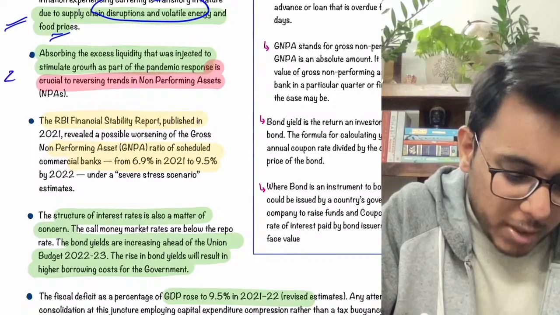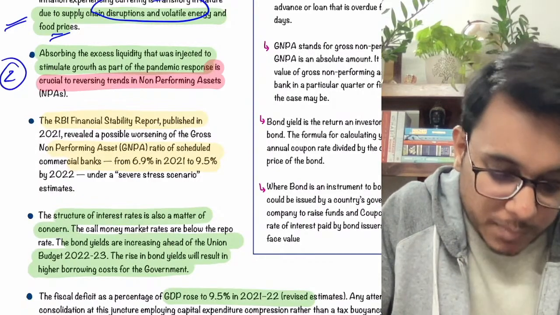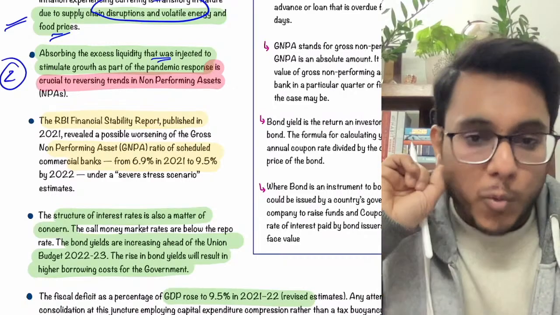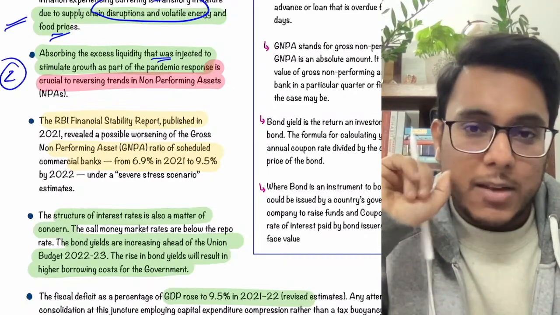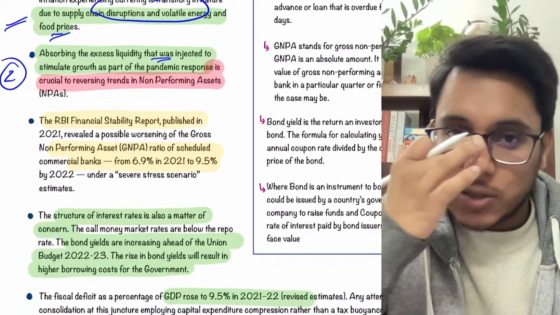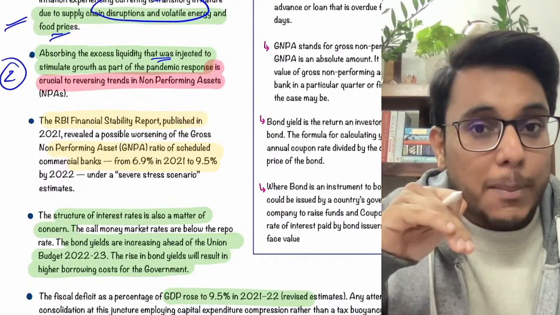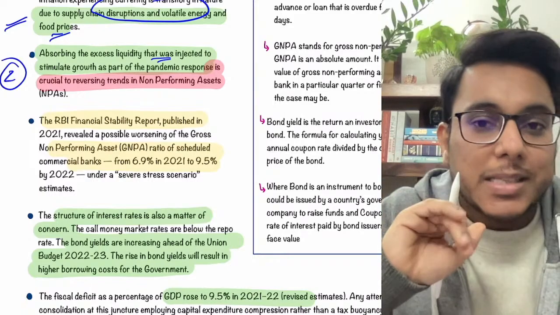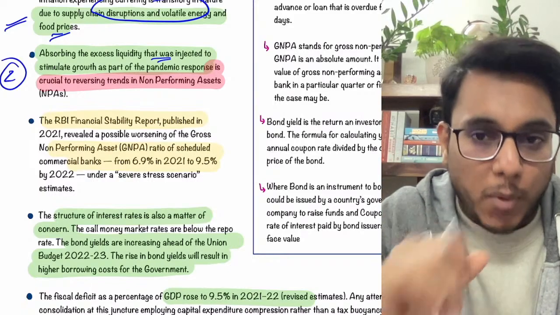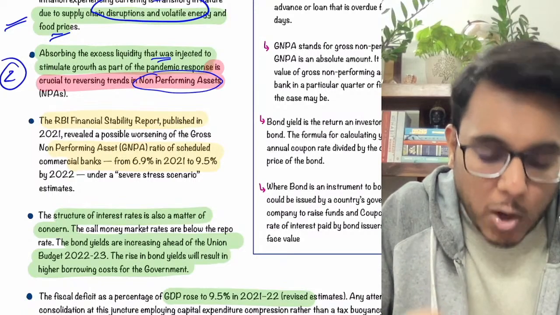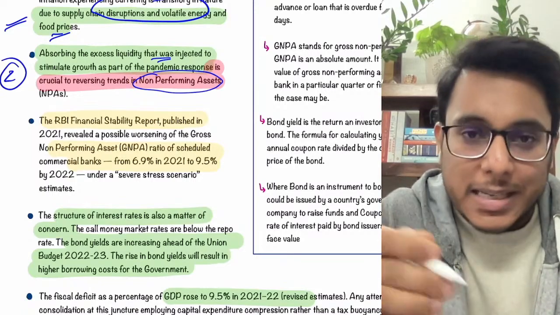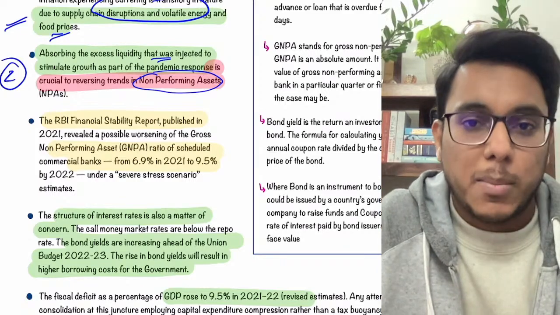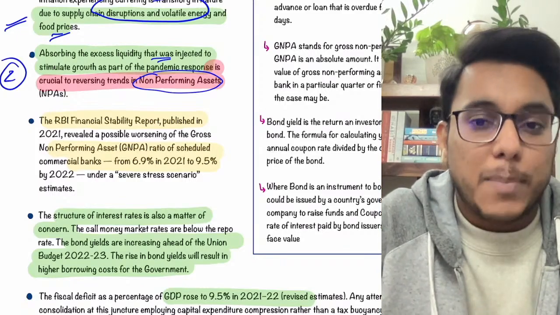Now there is one more uncertainty that is being talked about. See what has happened. I told you we had given a lot of money. Fiscal stimulus was given, and as a part of the fiscal stimulus, the interest rate in the banks also came down. Fine, cheap credit was given to the people. Now, absorbing this excess liquidity is very important in order to reverse the non-performing assets. When money is available at a low interest rate, every person borrows, irrespective of whether he can pay back or not.